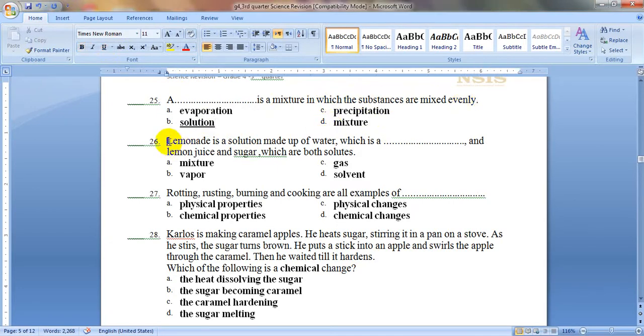The next question, question number 26. Lemonade is a solution made up of water, which is a blank, and lemon juice and sugar, which are both solutes. What is water in this solution? Is it mixture, vapor, gas, or solvent?